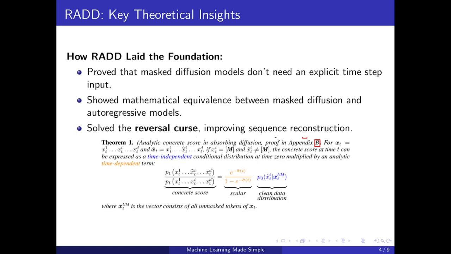They don't need a strict time-based process. Earlier diffusion models relied on a time step input, like you have to give time steps 0, 1, 2, 3, 4 to n in order for the model to follow that structure, the diffusion process from end to end, because you have to reverse it since it is a time-bound process. Essentially, if you're familiar with the language of differential equations, it's a diffusion process, so it is time-bound and differentiable with respect to time. Now, what RADD proved is that, especially with these masked diffusion models, we don't need these kinds of time-based systems. Time goes out of the window, and that's one of the greatest discoveries in the past few months: we don't need time for these diffusion models.